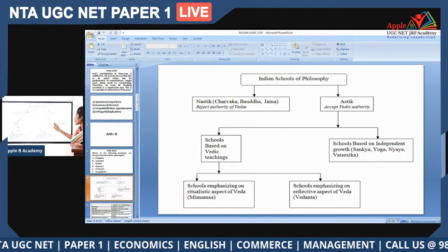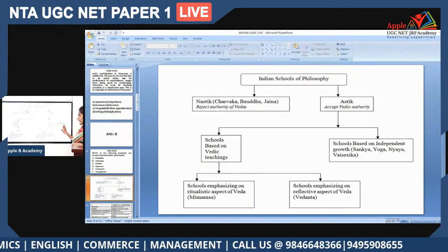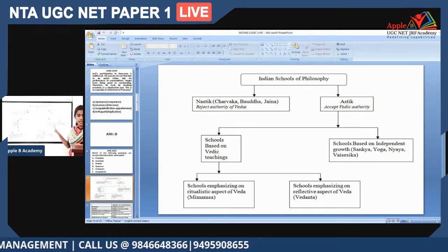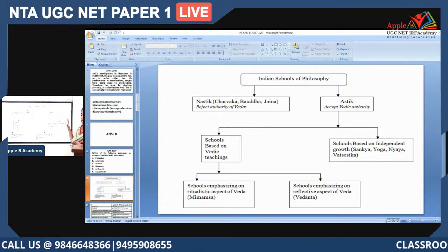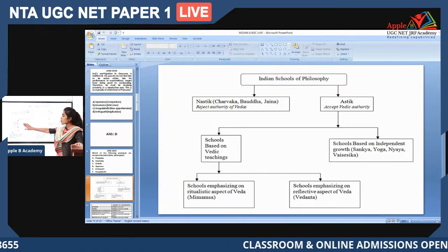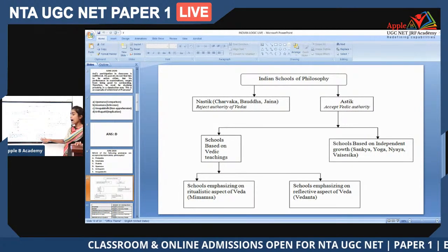Under the schools based on independent growth, we have Sankhya, Yoga, Nyaya and Vaisheshika. These are different schools of philosophy that come under the broader term of Indian schools of philosophy. And under the schools purely based on Vedic teachings, we have Mimamsa and Vedanta.